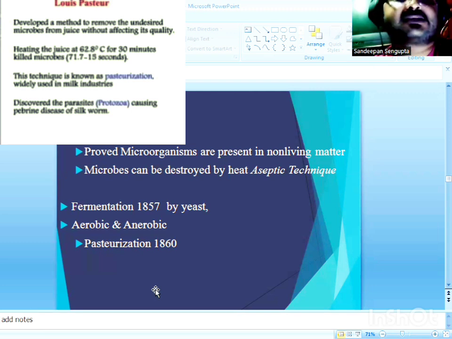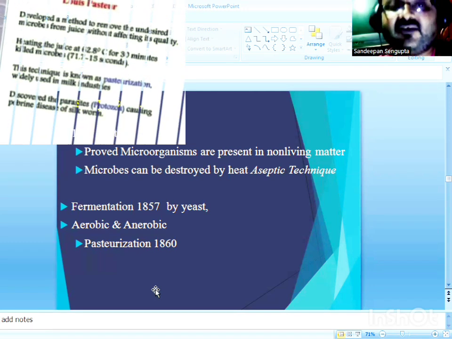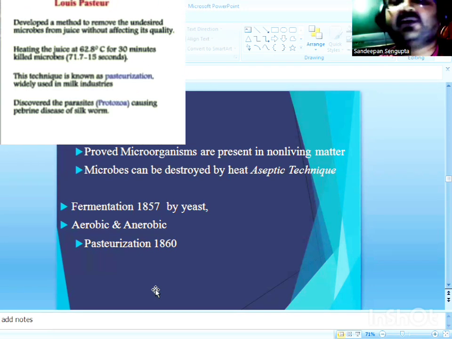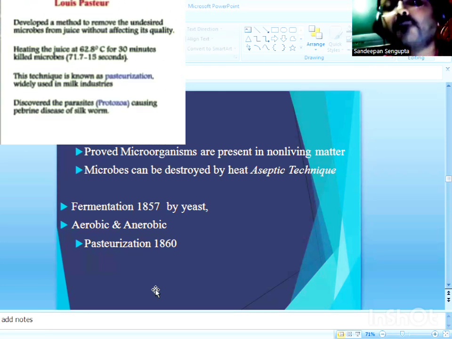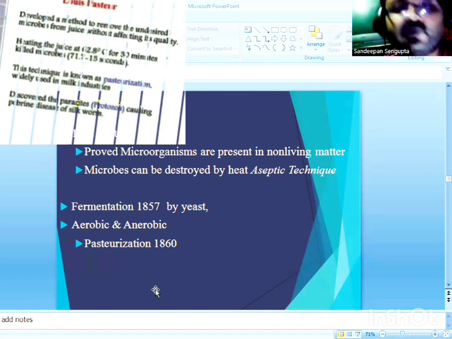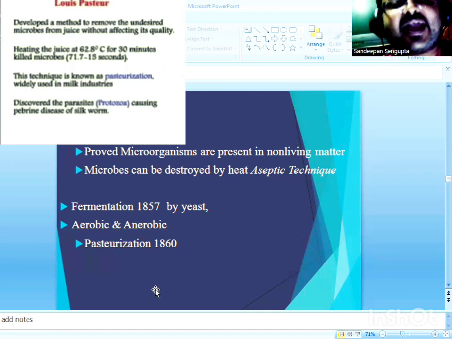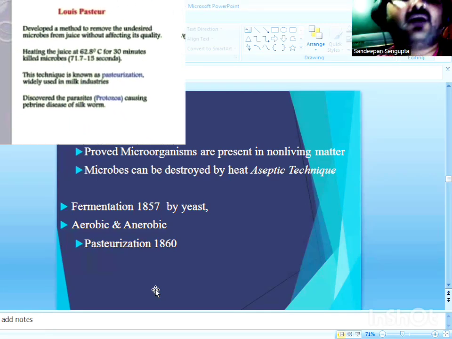Such was the concept of pasteurization introduced by Louis Pasteur, and by 1892 pasteurization became commercially very popular and a regular practice in each and every milk and milk based industry of the USA and around the world.